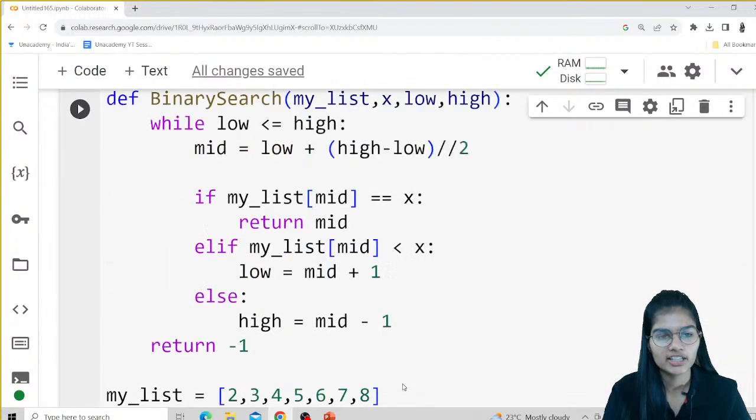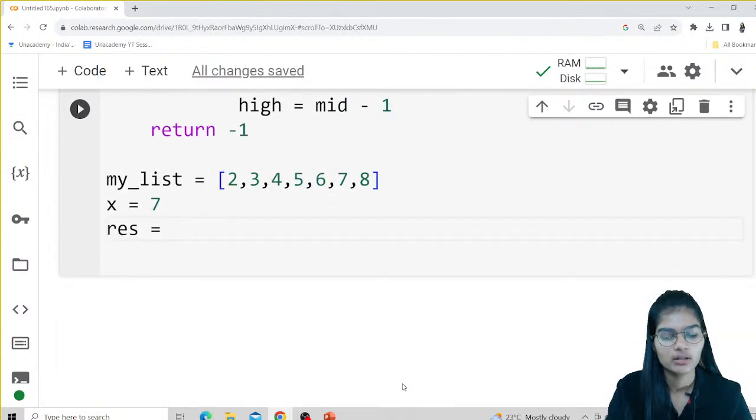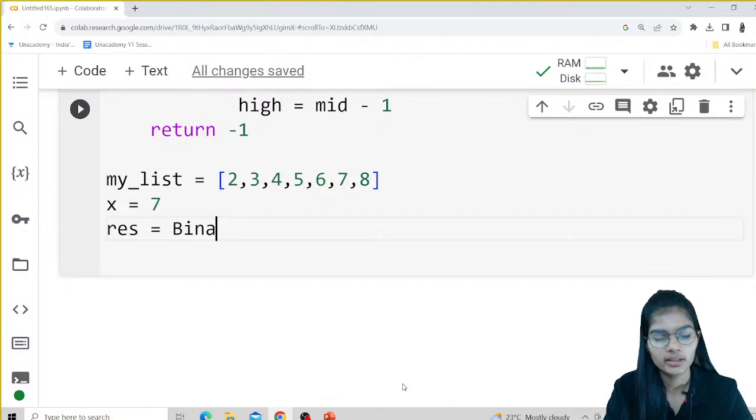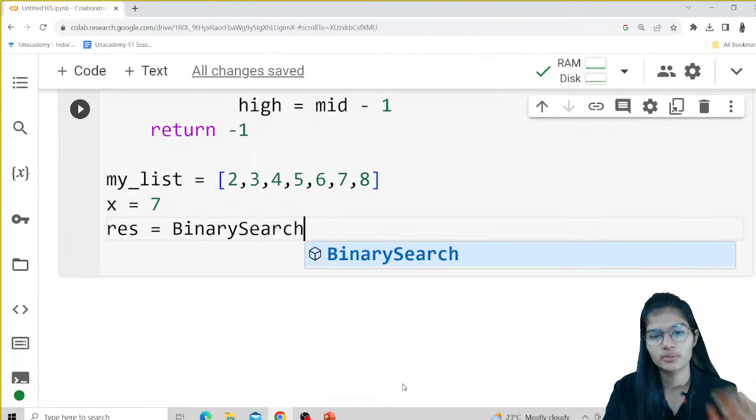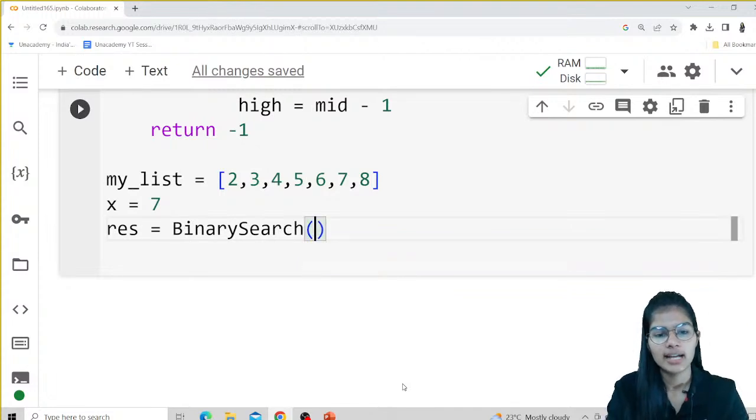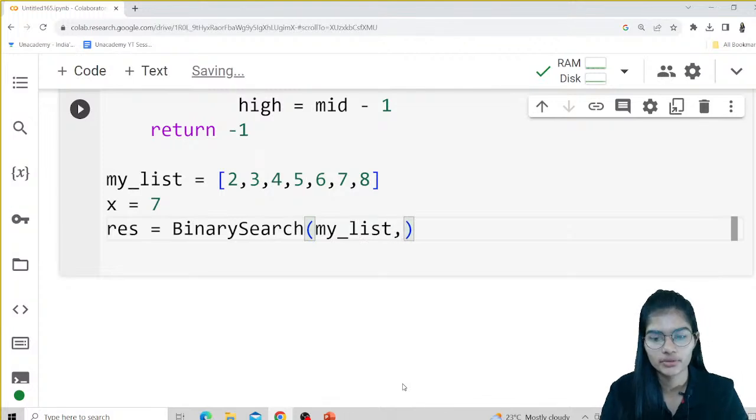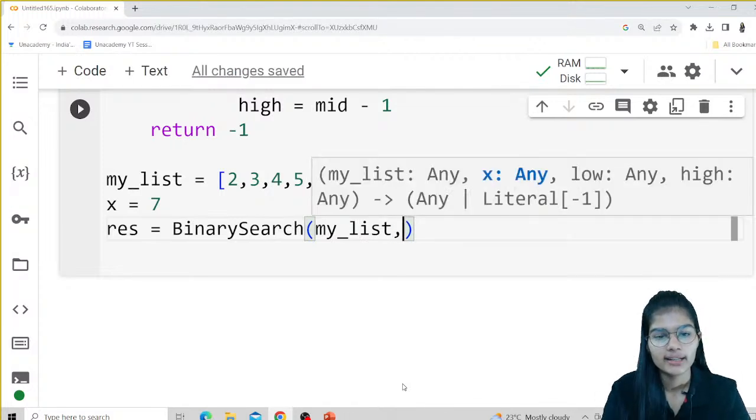I guess B was capital for binary search, yeah. So res is equal to binary search, and in the bracket you will get my _list as my first variable. Then you will get the x over here.